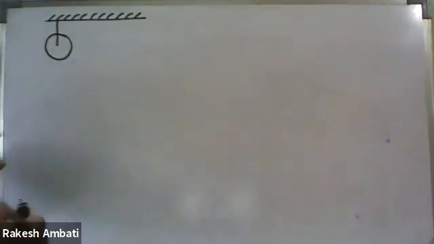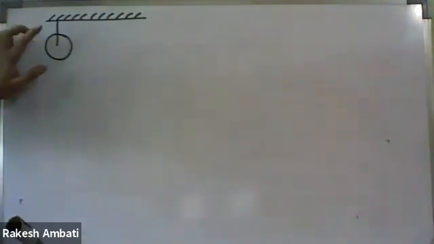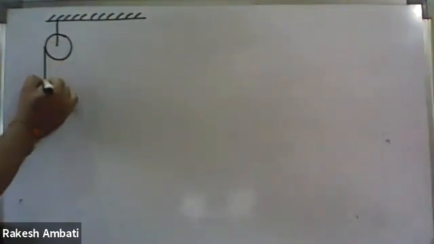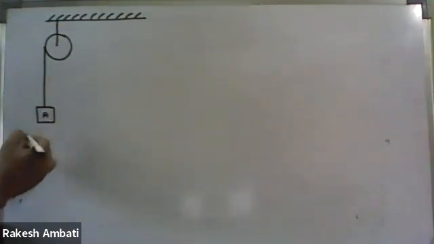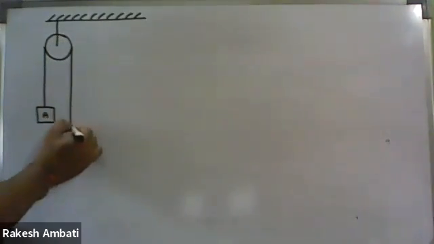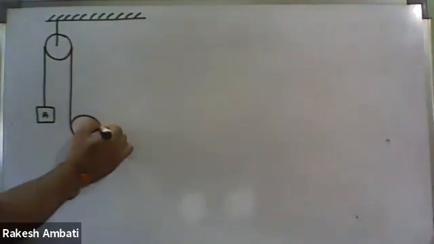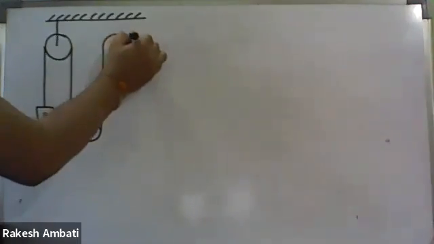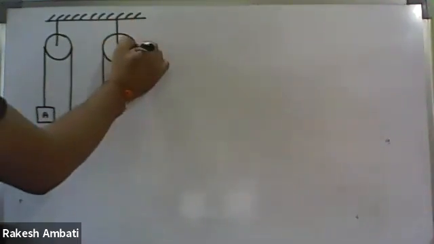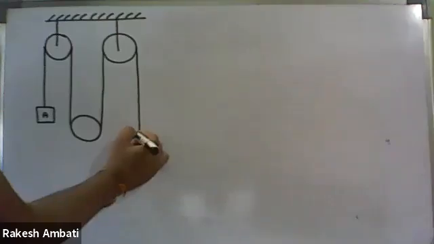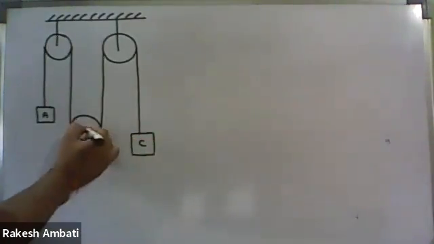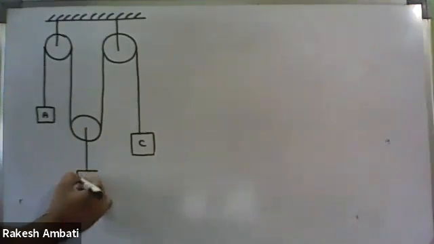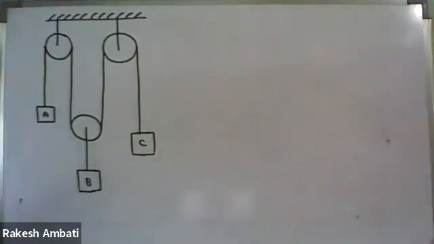So what type of pulley? Fixed pulley or a movable pulley? It is fixed. And in the question, it is given block A. Okay, draw the figure.